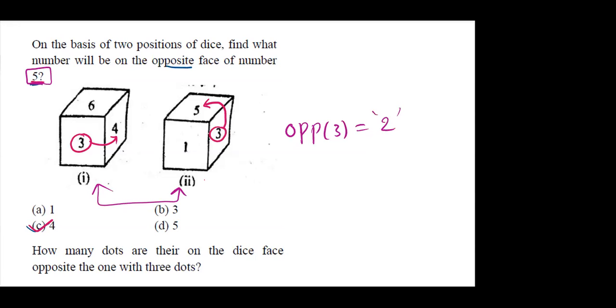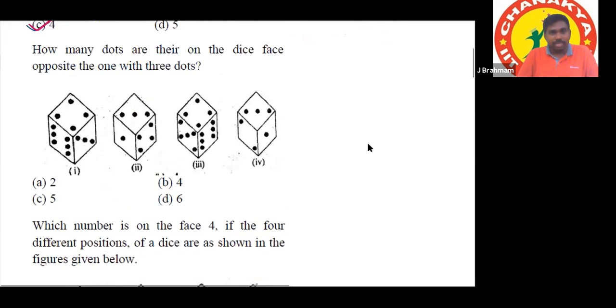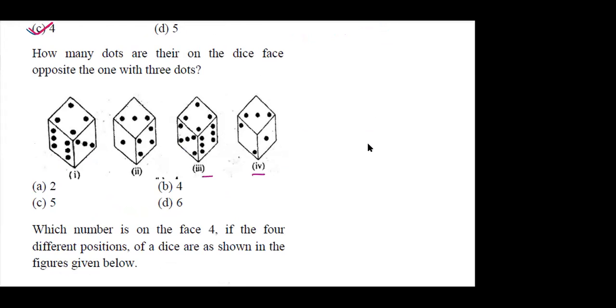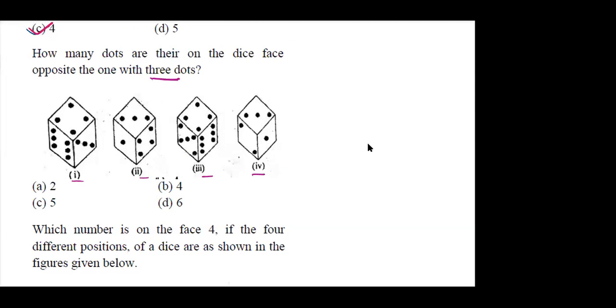So from the next question onwards, you should not write that path also. Directly we can say. Here, how many positions are given? 4 positions. But we need how many positions? 2 are enough. He is asking for what is the number opposite to 3 dots. So which 2 positions will we take? First and second, first and third, first and fourth, second and third, or third and fourth? First and third, sir.